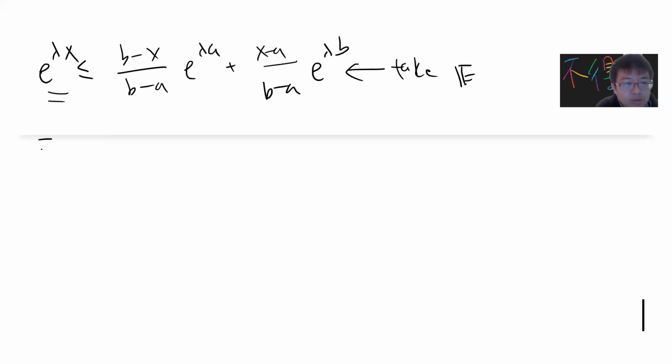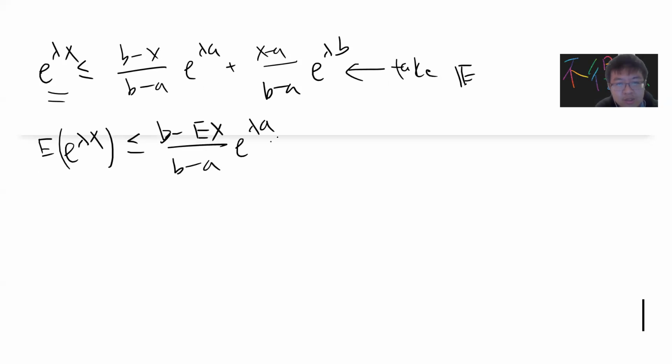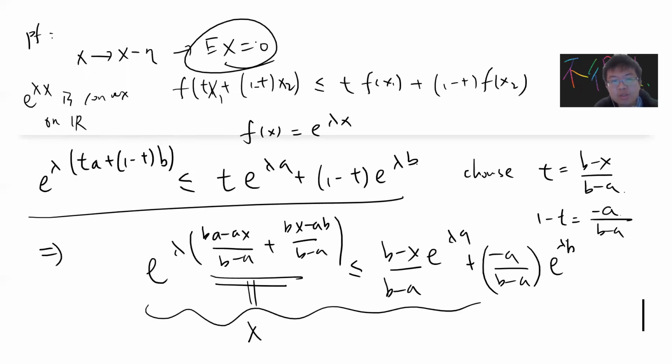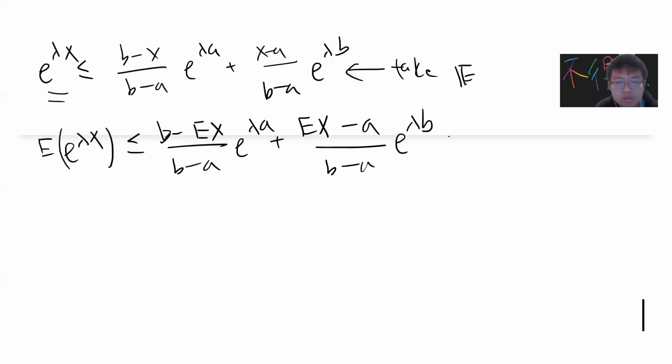So you get the expectation of exponential lambda x, which is less than or equal to (b minus expectation of x) over (b minus a) times exponential lambda a, plus (expectation of x minus a) over (b minus a) times exponential lambda b. I first assume that the expectation of x is 0. So this is (b over (b minus a)) exponential lambda a plus (minus a over (b minus a)) exponential lambda b.